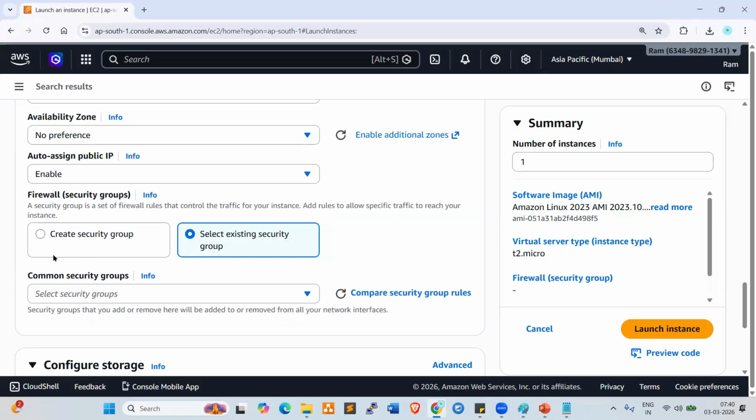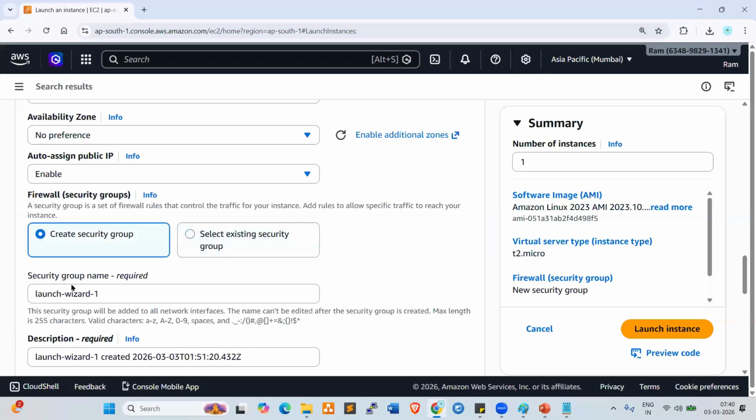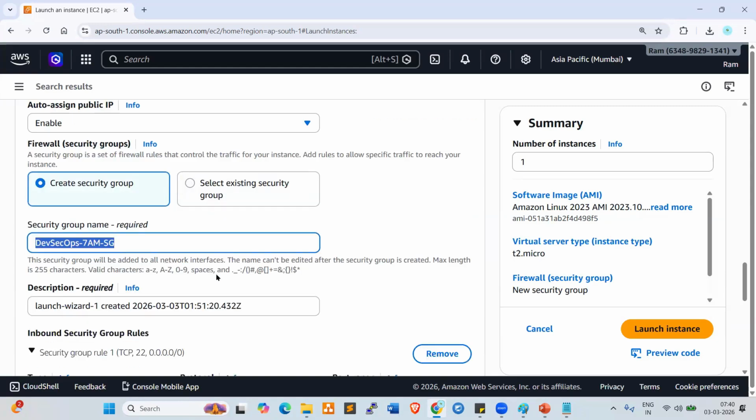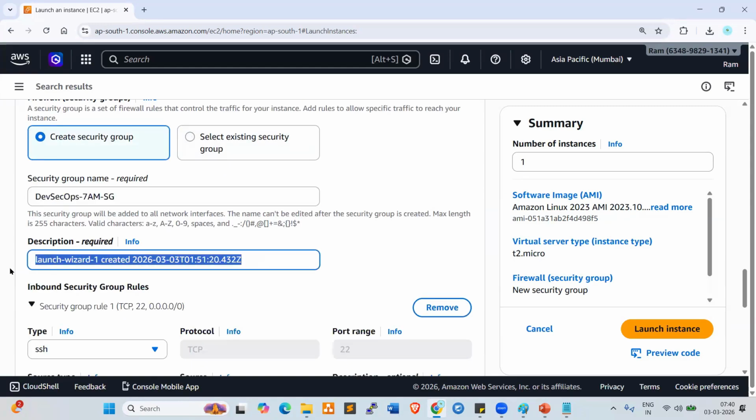Click on create new security group and give the name here, DevSecOps 7 a.m. SG. For the description, I also want to give the same.